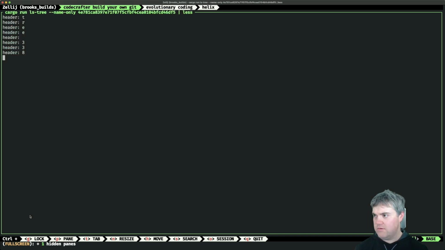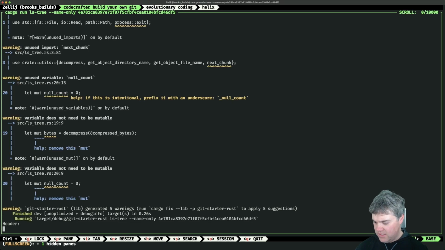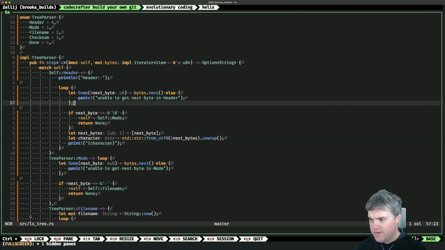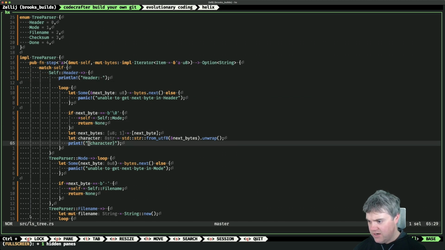Let's try this again. Oh, right, infinite loop. You did not print out the header. You should print out the character, right? It was doing that before. We print out header and the character.